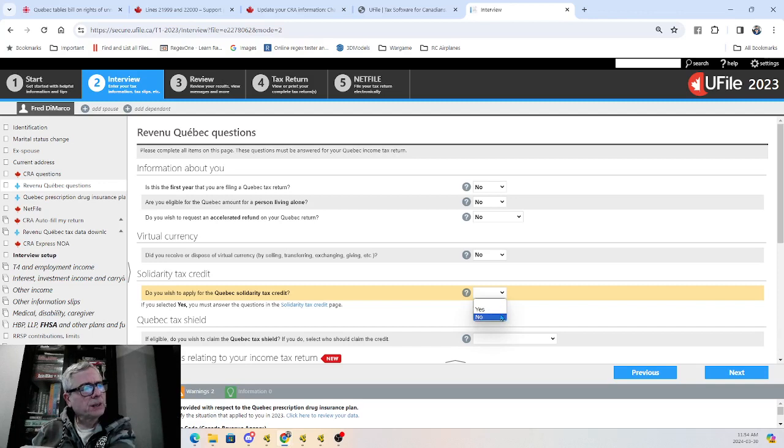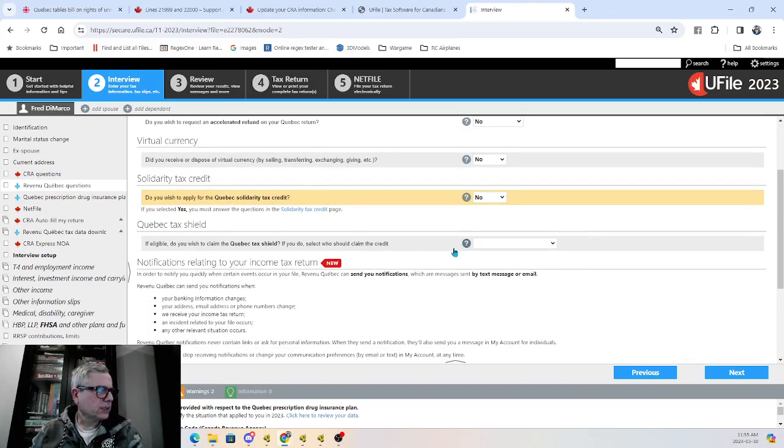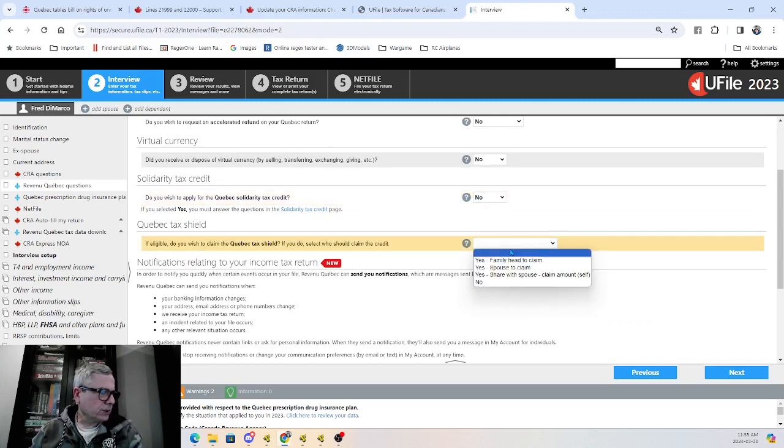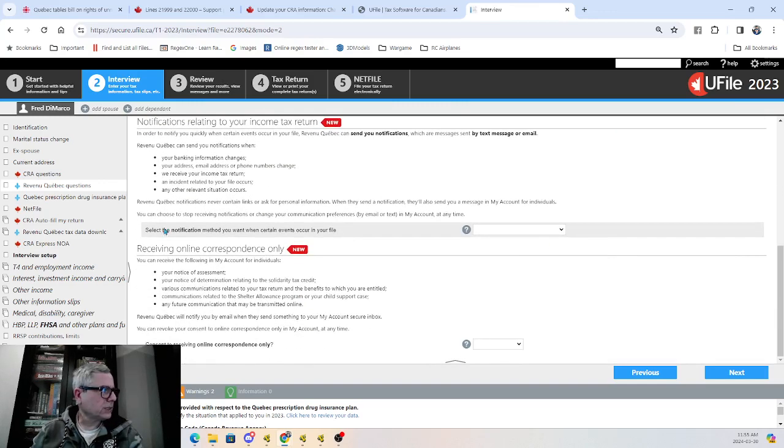amount of income, but is not entitled for one reason or another to the Quebec Solidarity Tax Credit. And at Tax Shield, we always say, whoever wants to claim it, let Revenue Quebec claim it because they have all the data needed to calculate the credit.